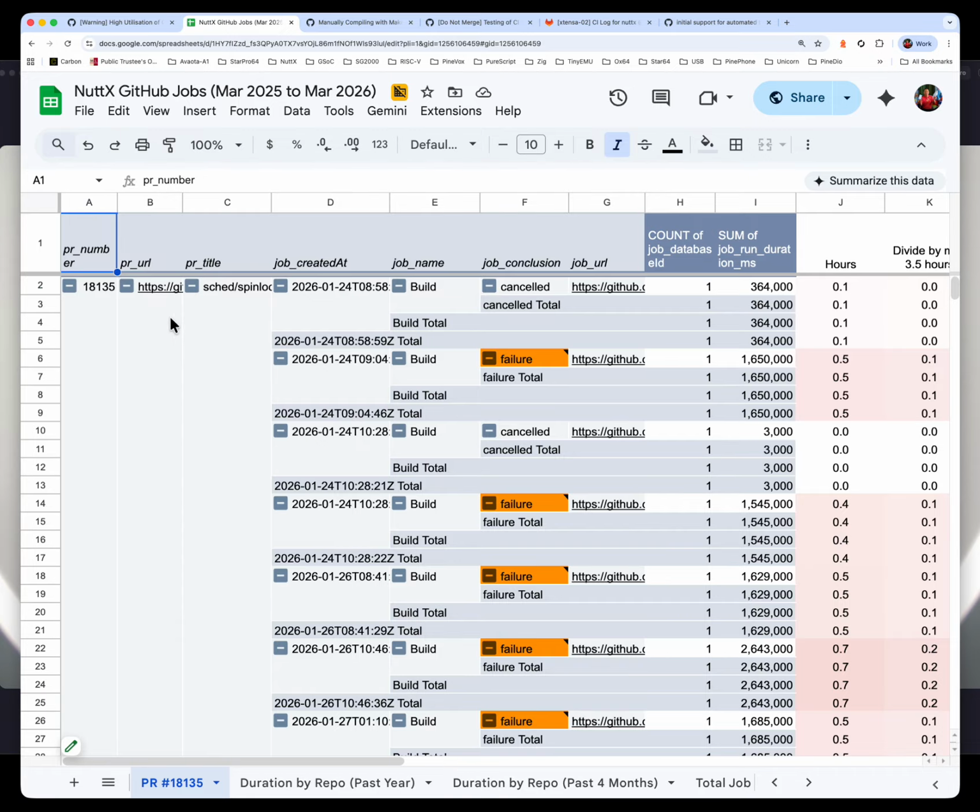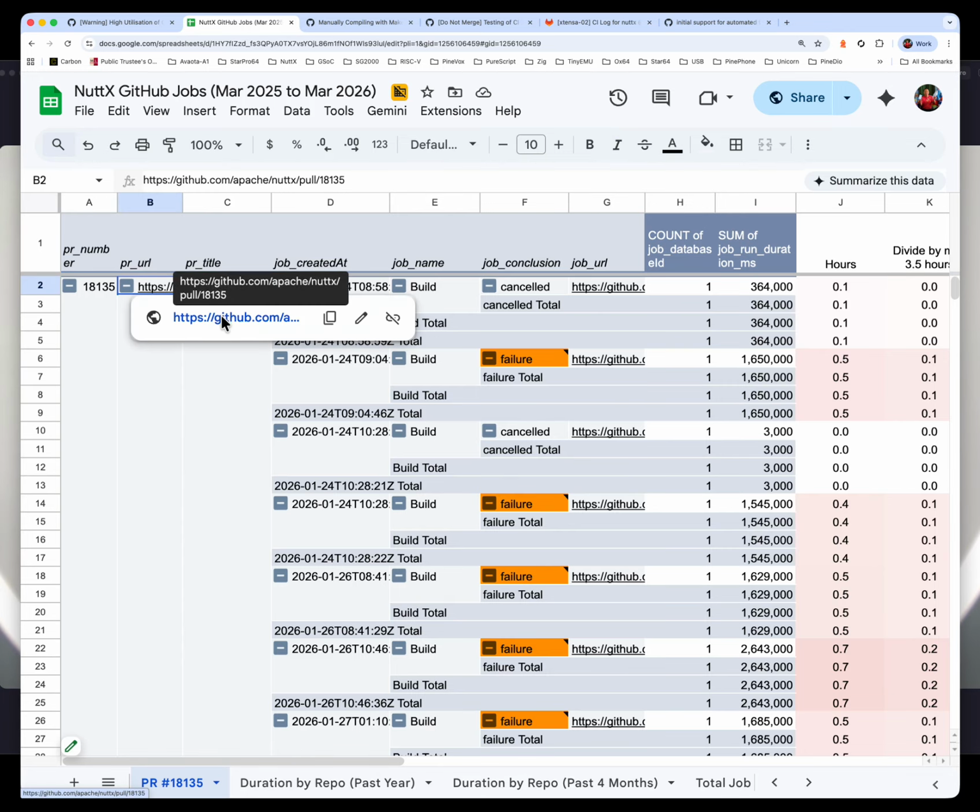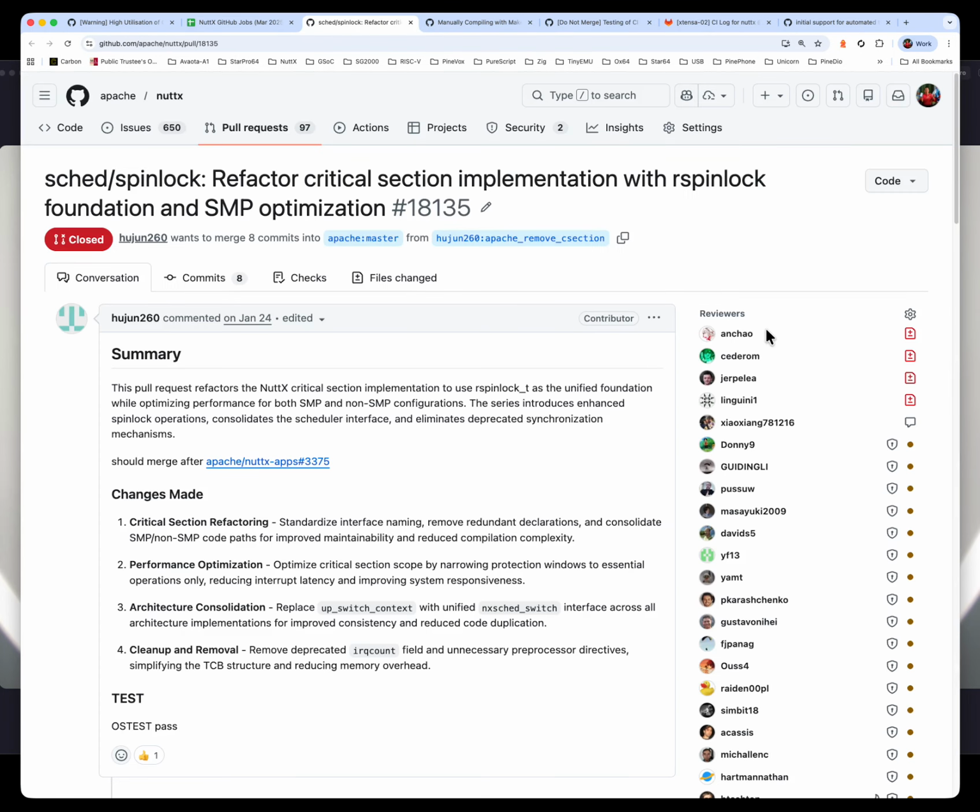Again, we are not assigning blame to anybody, any developer or anybody in the NuttX project. We are merely trying to understand what happened for this particular project, why it incurred so much runtime, and why did our poor developer have to wait so long for this PR to build. So this particular PR, unfortunately, was closed. It went through a lot of builds, many times, but ultimately it was closed.